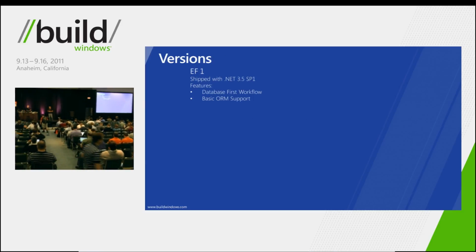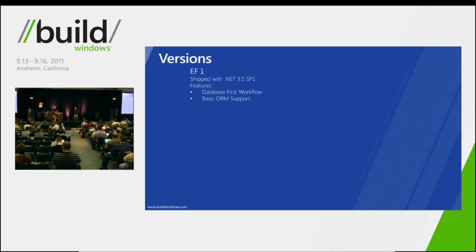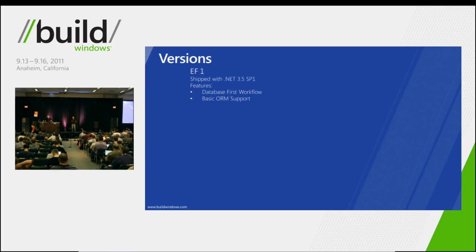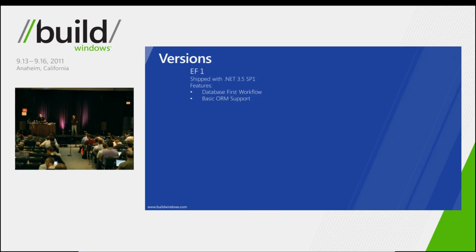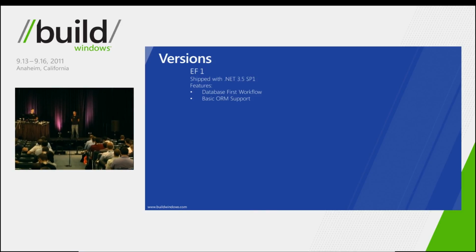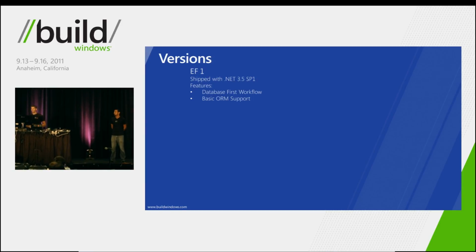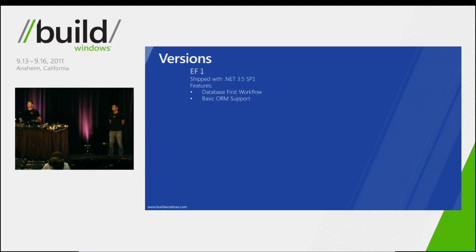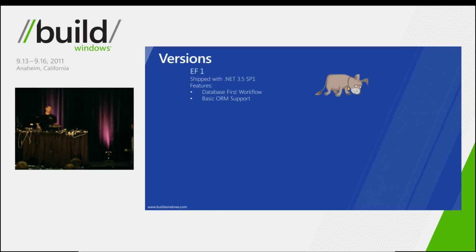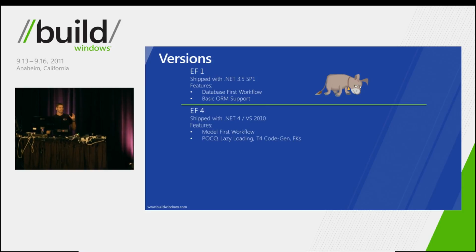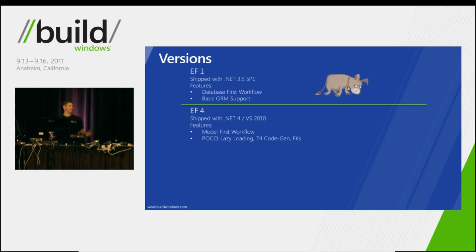All right, so for those of you who've been following the Entity Framework, since we shipped the first version with .NET 3.5 SP1, you'll know that that first release contained very basic object relational mapping capabilities. You'll also know that while that release worked well for some of you, it really didn't meet everyone's expectations. So following that, we did a lot of listening.